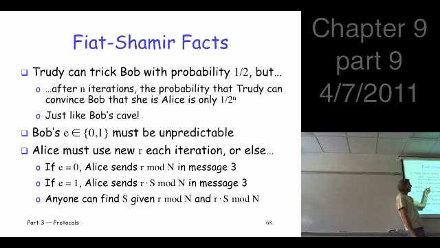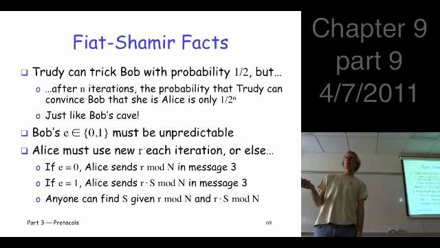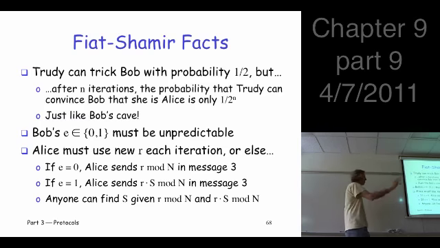So that says that e has to be random. Now another thing that's maybe not quite so obvious is that the r that Alice chooses has to be chosen at random too. Suppose that Alice gets lazy and she just chooses the same r every time. Why not? Who cares? It's just a random value. Let's just choose the same value. Well, if that's the case, suppose Bob chooses e equals 0 the first time and e equals 1 the next time, and the same r is used.